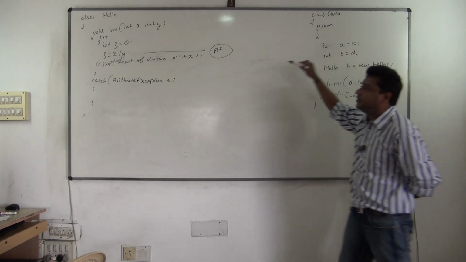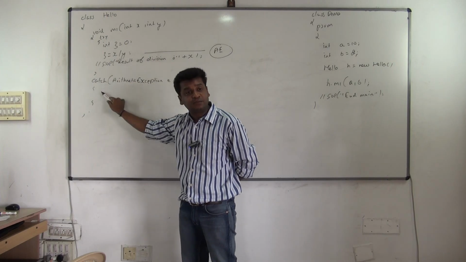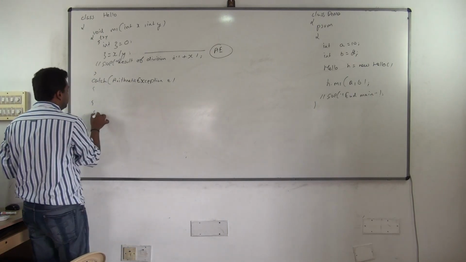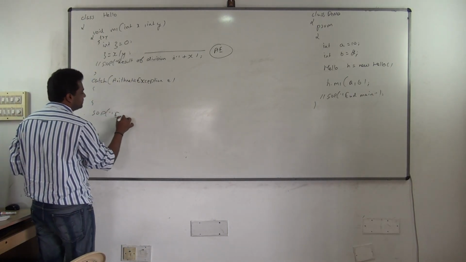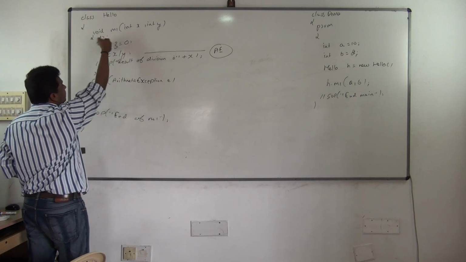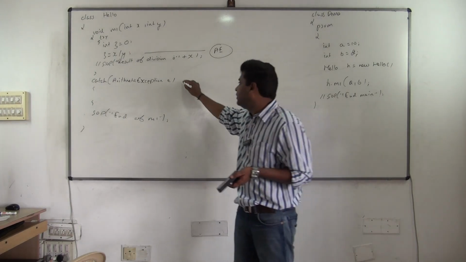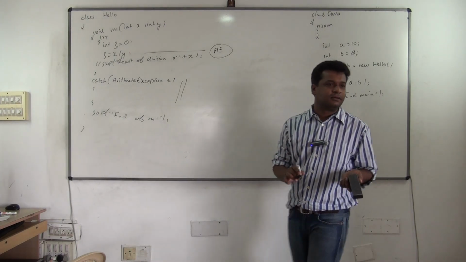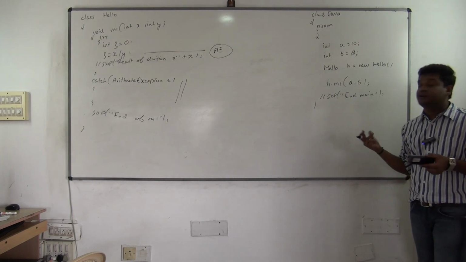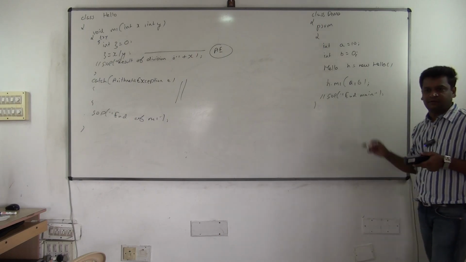So you are sending the correct value, the exception doesn't occur, this statement executes, and the catch block will not execute. SOP end of M1 you write, and if you want, SOP begin of M1. So nothing means the catch block will not get executed this time. Yes or no? You agree with this point? Yes, because we are not sending a wrong value. But by chance if I send 0, now a lot of things will happen. What will happen?